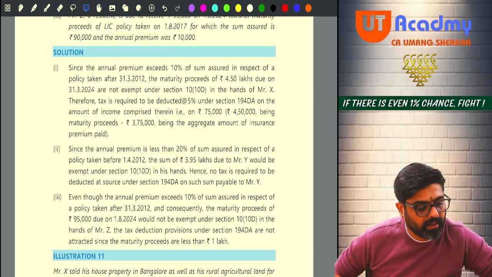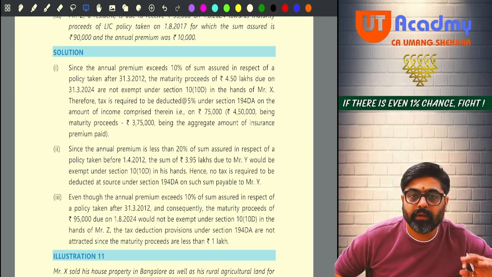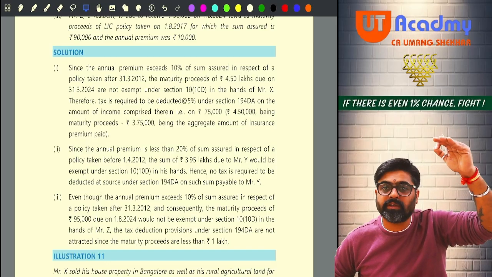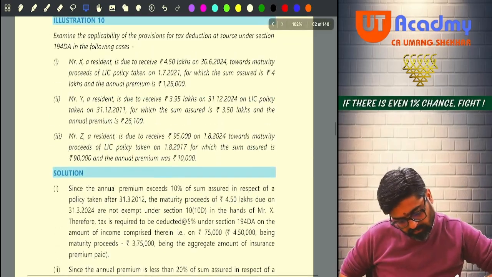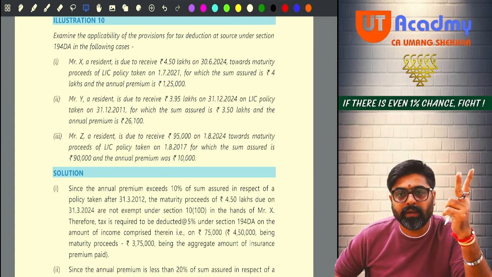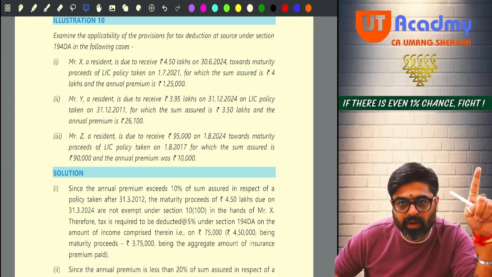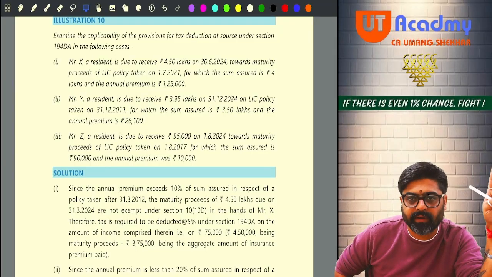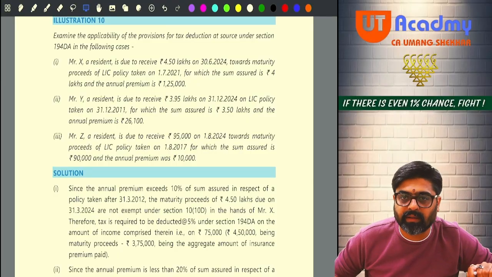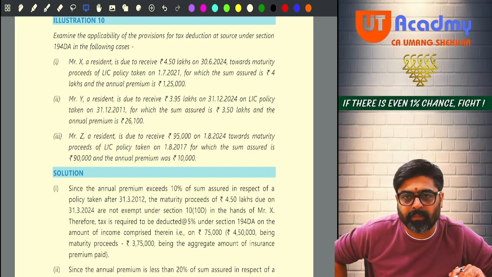1,25,000 into 3, meaning the total premium was 1,25,000 for 3 years, starting from 1st July 2021: 1st July 21 to 22, 22 to 23, 23 to 24. 3 years premium would have been paid, no? 125, 125, 125. So that 125 premium for 3 years will be 3,75,000. So can I say in that 4,50,000, this 3,75,000 is coming back?